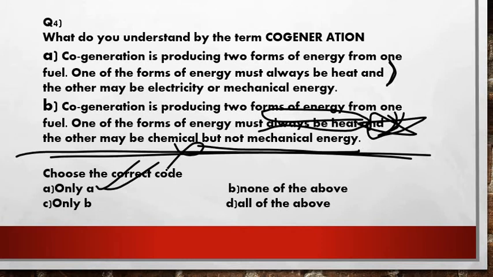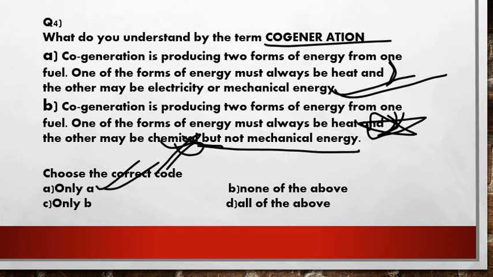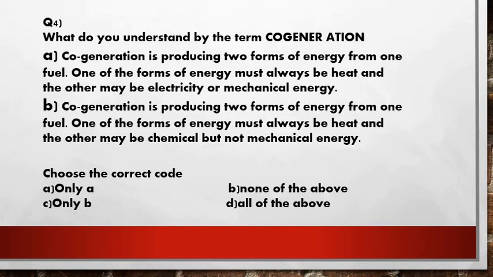Sorry. So yes, cogeneration will provide the mechanical energy but not the chemical energy, because chemical energy is a totally different aspect as compared to the mechanical and the electrical energy, electricity. So statement number 1 goes right here and the second statement goes wrong. So option number 1 will be the right answer. I hope you understood the explanation about this. So let me mark the answer for this question. Option A will be the right answer.